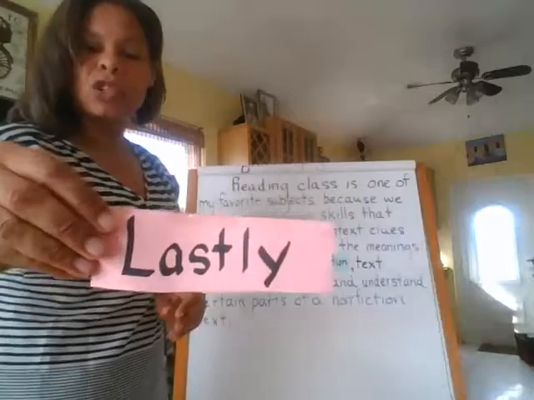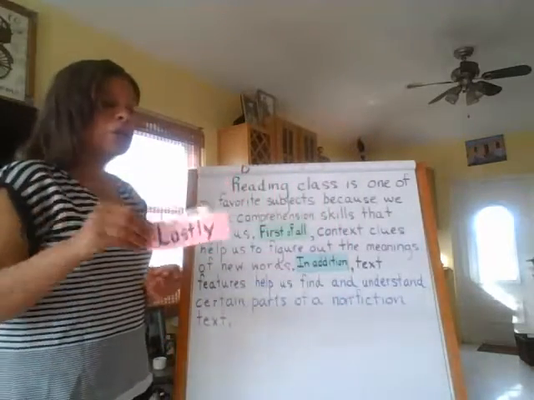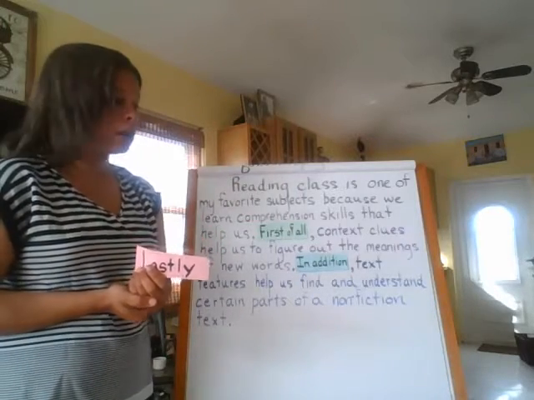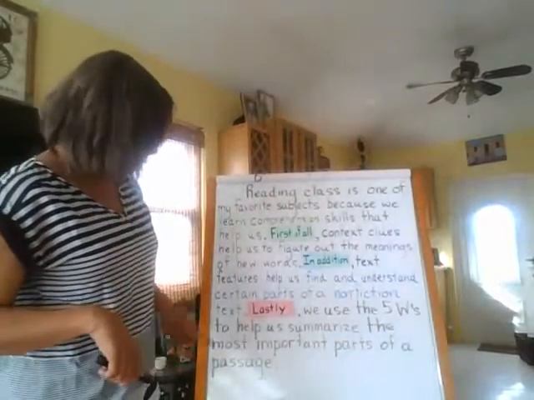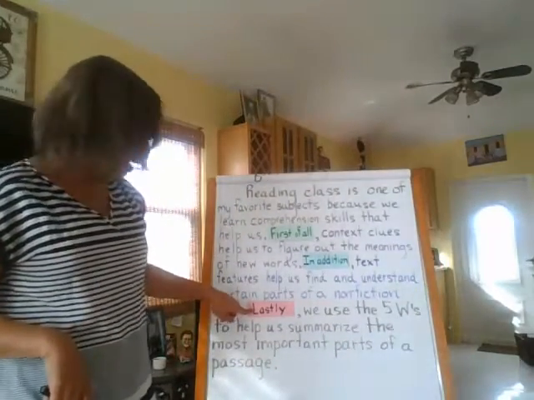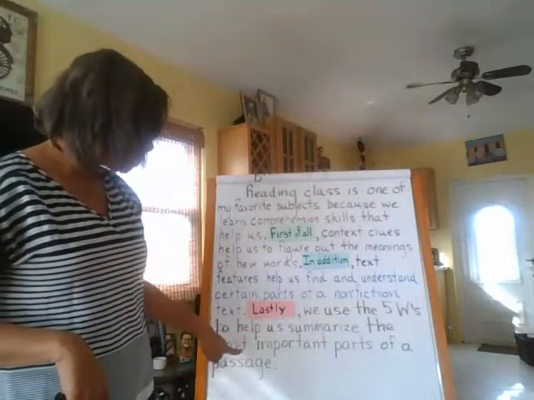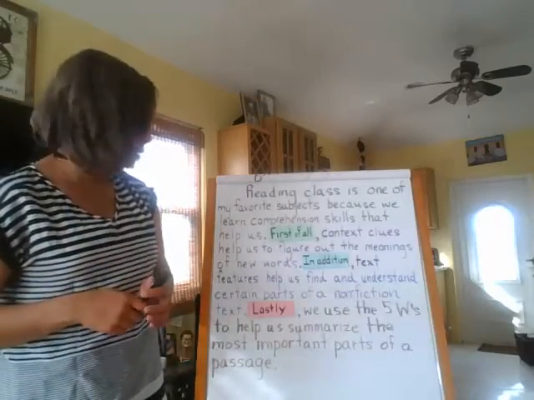Okay, last transition word, lastly. It's going to be introducing our last detail. Lastly, we use the 5 W's to help us summarize the most important parts of a passage. We are almost done. So this was our third supporting detail. That helps with our understanding, so pulling out the important bits.